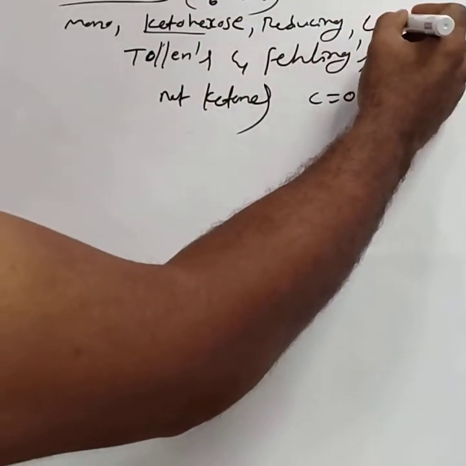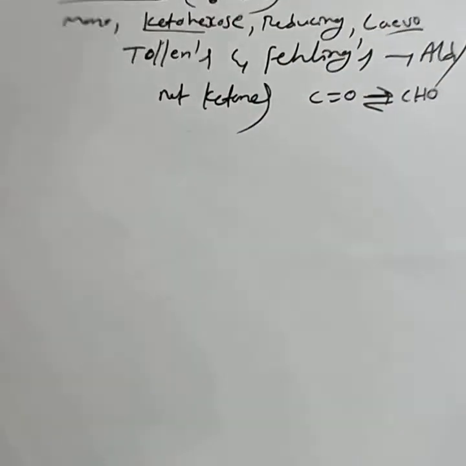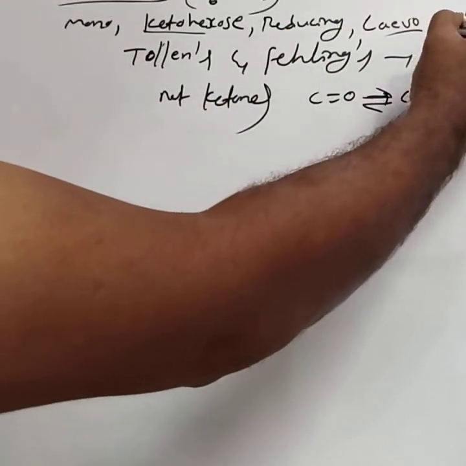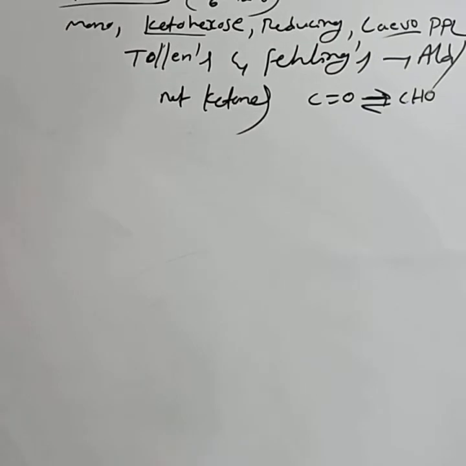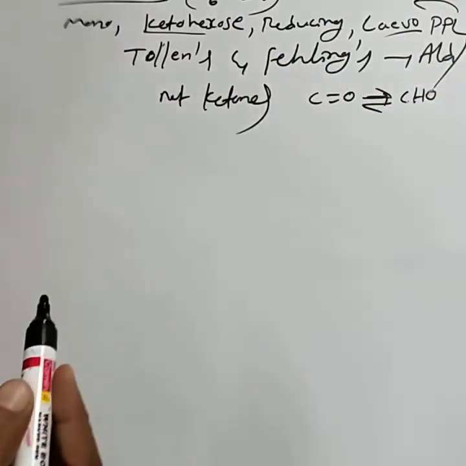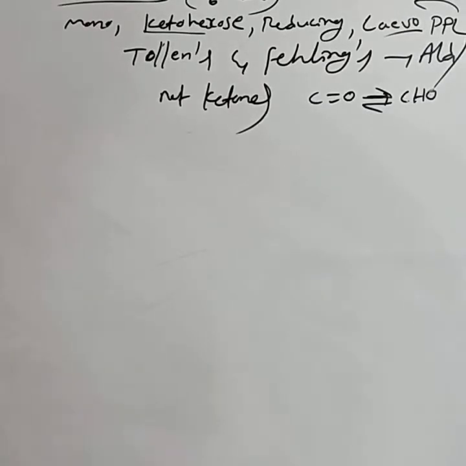Fructose is levorotatory in nature. Levorotatory means the solution of fructose turns the plane polarized light anti-clockwise, that is, towards the left.